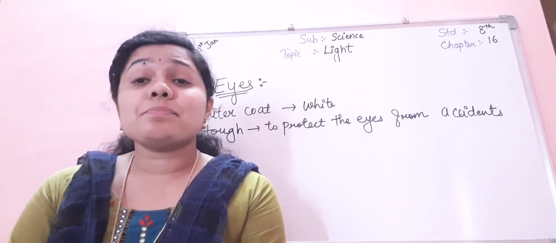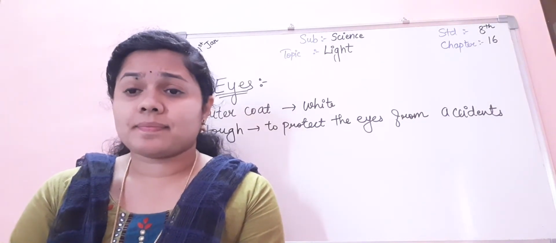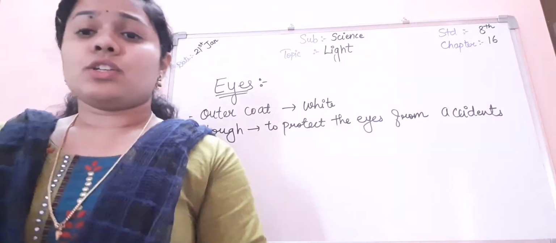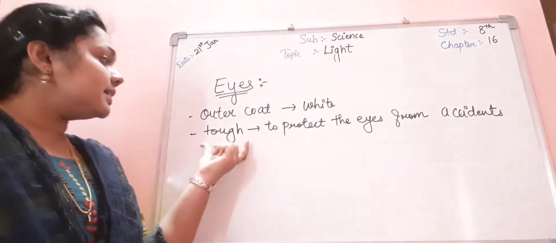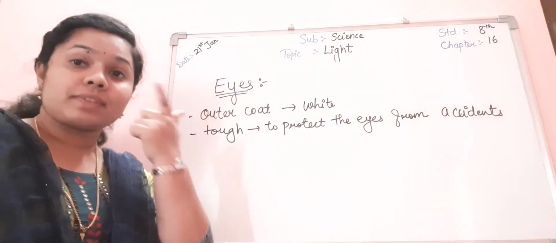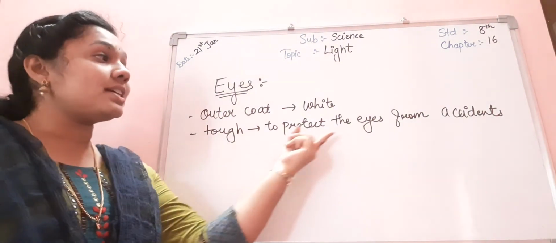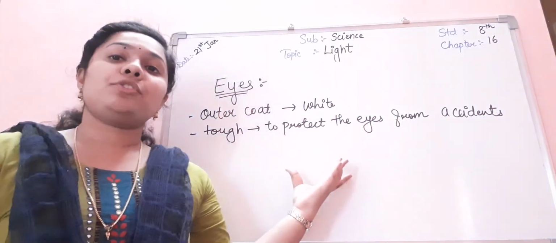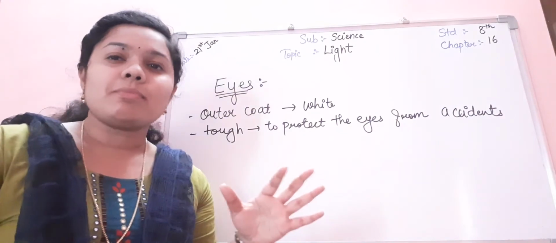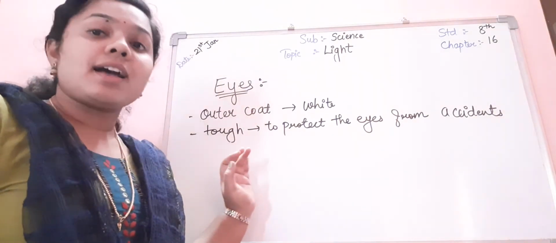So this is the major thing about the eyes. I have told you about the outer coat. Outer coat is white in color. The other thing is it is tough. Eyes is tough to protect the eyes from any kind of accident caused. So now I would be teaching you about some of the layers of the eyes and how it is used.